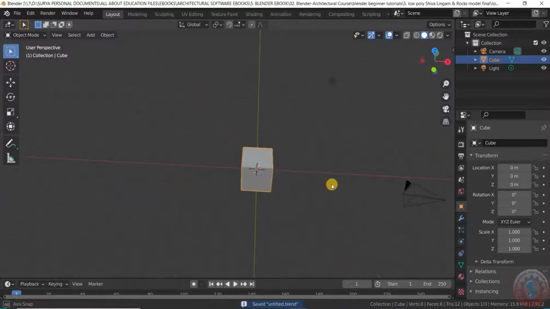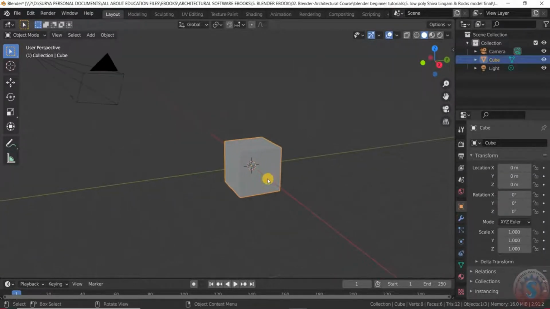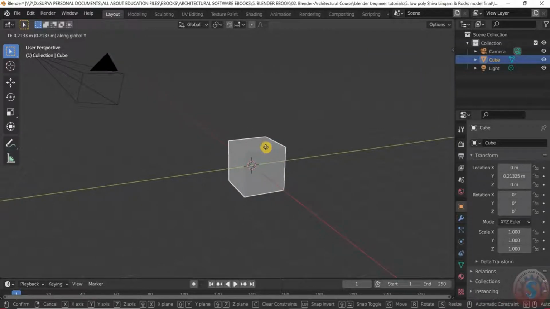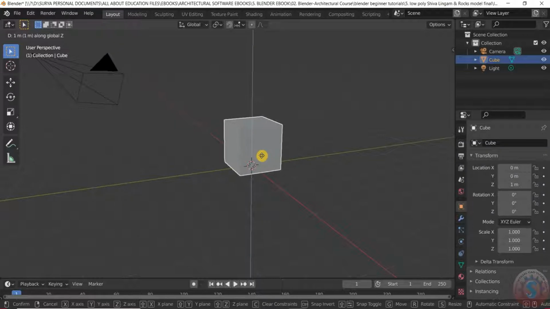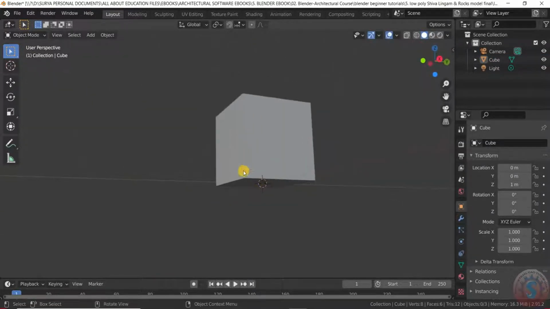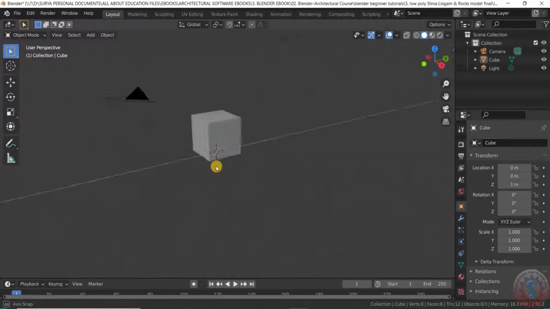Then you can observe the default cube is there, and you want to adjust this by pressing the G key and pressing the X or Y or Z axis, and by pressing control it will snap the cursor onto the grid. You can observe here. First of all, I want to create one of the sphere.